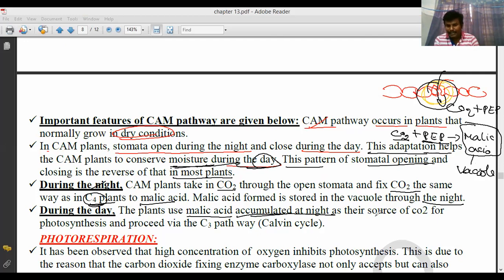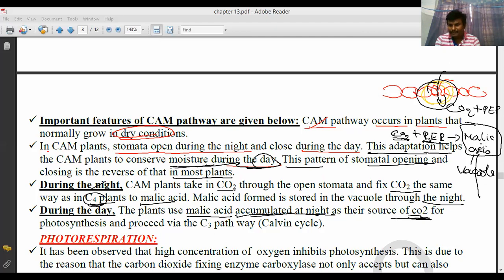So that is used by the plants as their source of carbon dioxide for photosynthesis. When carbon dioxide is fixed to phosphoenol pyruvate, malic acid is formed, so the source of the malic acid is carbon dioxide. The plants use this malic acid during daytime and perform photosynthesis.